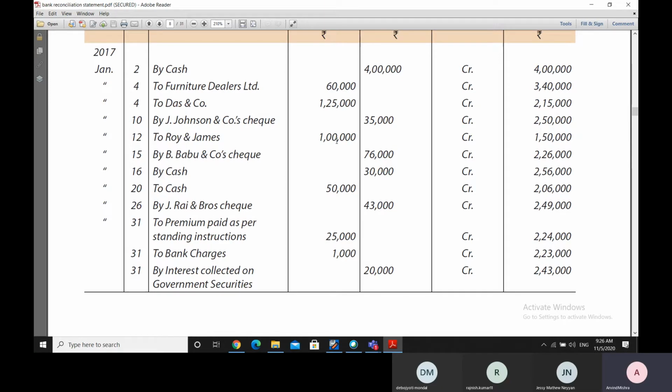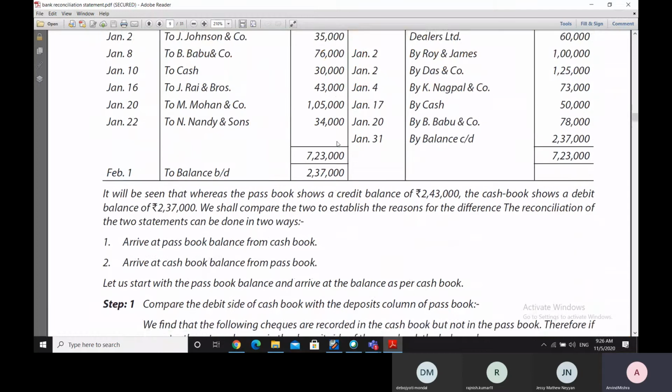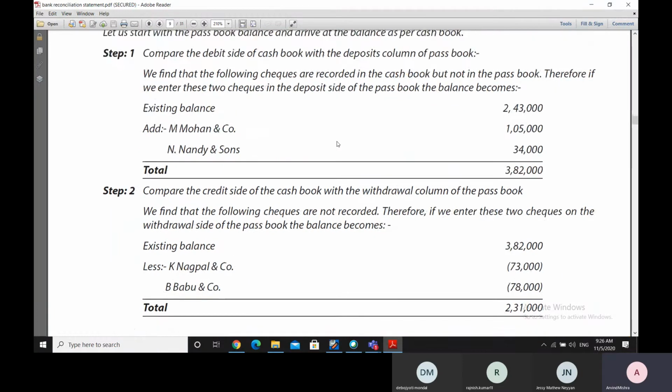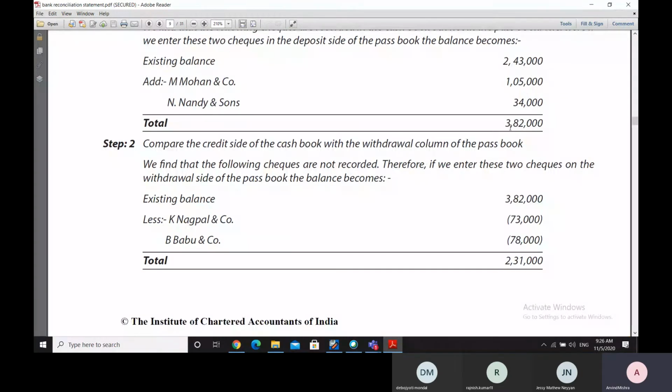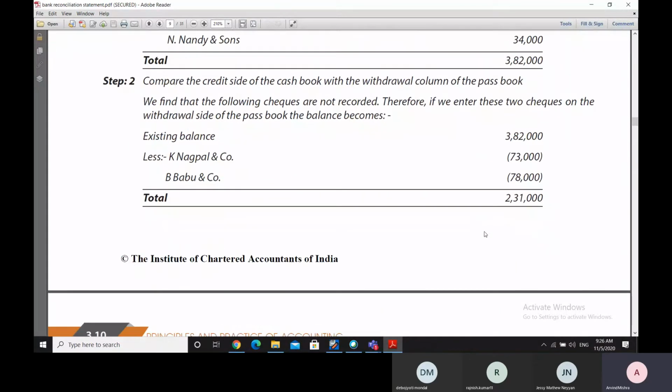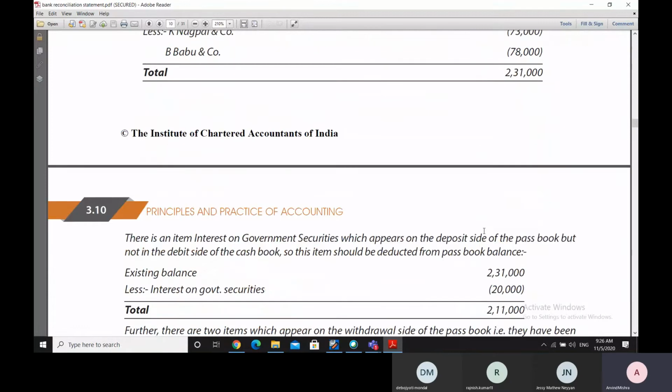Sometimes, an entry wrongly may be made on the deposit side instead of the withdrawal side. That could also be a reason for an error. So, therefore, to the balance that we have obtained, 3,82,000, we add these two checks in minus category because they are the withdrawals, and we come to a figure of 2,31,000.